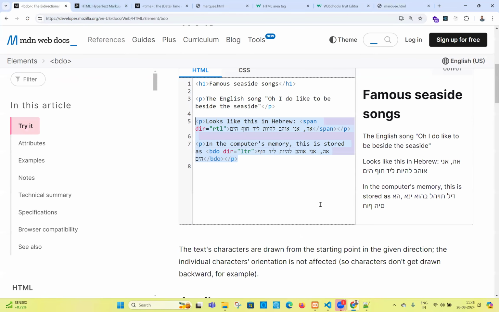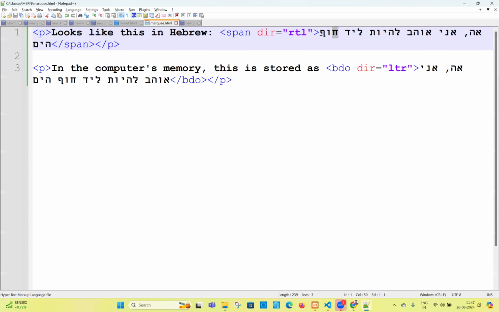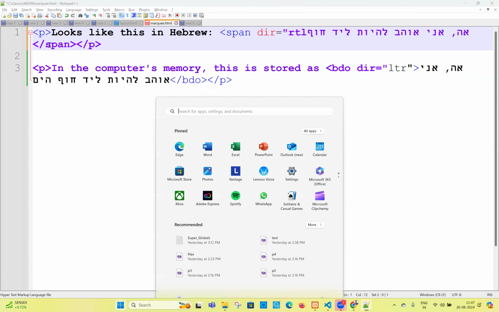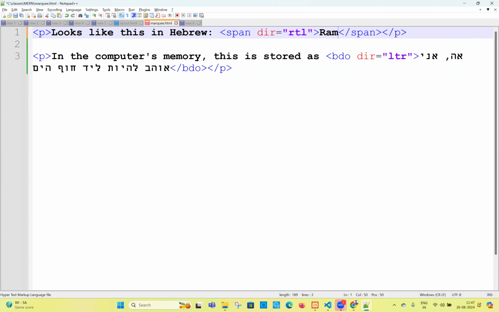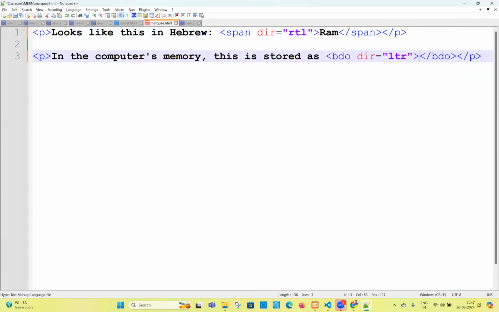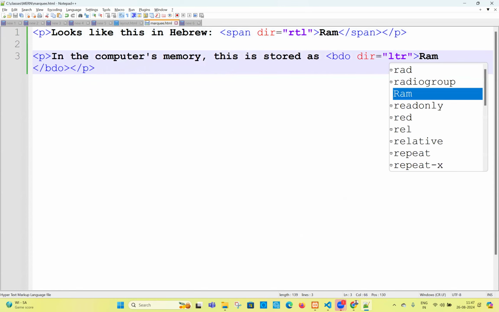If we come here, BDO, RTL, and one minute. I want to do our own text. Let us write MERN. Okay, what's happening? This is not selecting all. One minute, please. Let me delete this. Wrong. Oh, span DIR, BDO DIR. Okay, let us write this; this is also going to be wrong. I'm writing both wrong only. Let us see what is the output we are going to see in the browser.